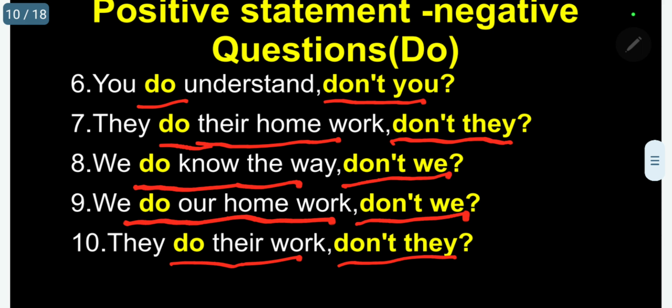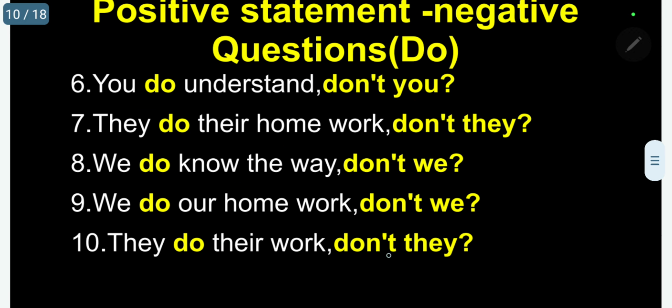In all these 10 simple sentences I have given, the statement is positive, the question is negative. Kindly understand this. This is the most important. In future we will discuss the other way: the statement will be negative and the question will be positive. Okay? Right. I'll go for the next example, does.